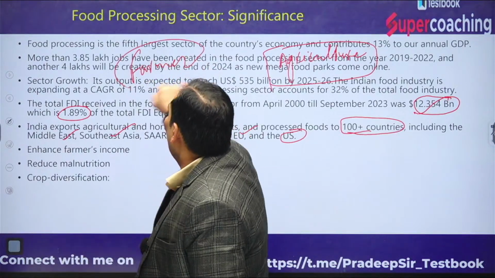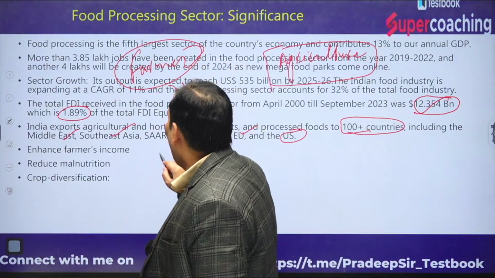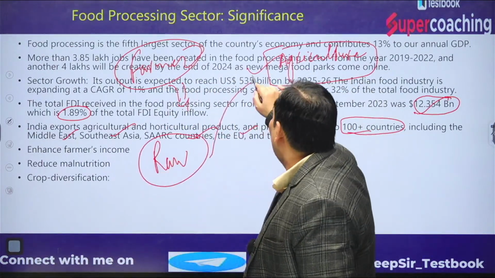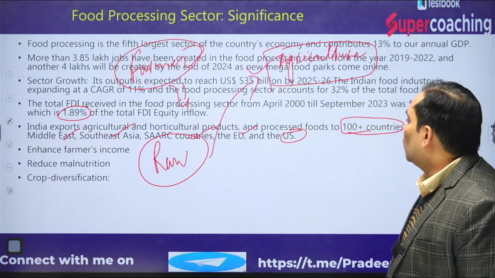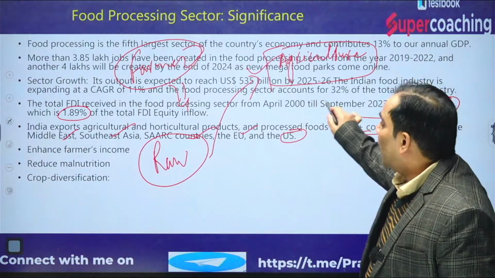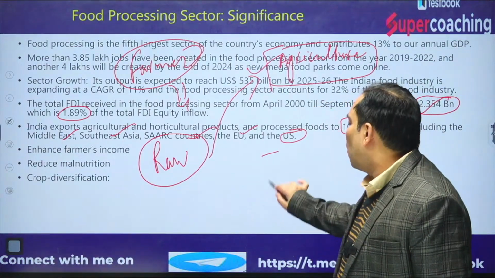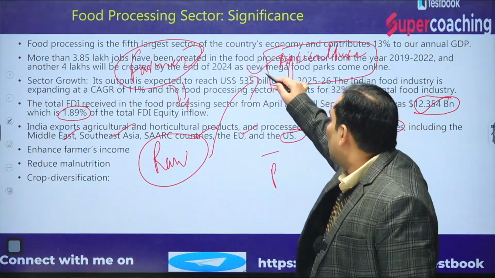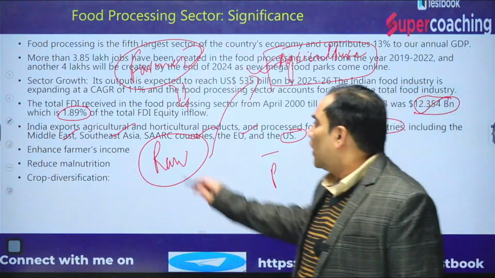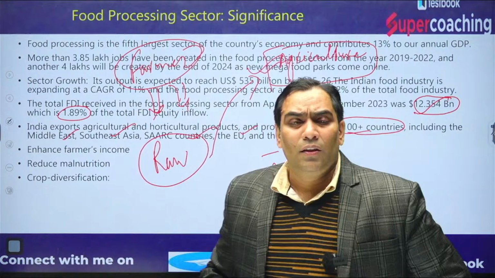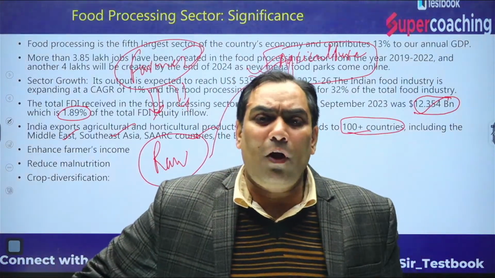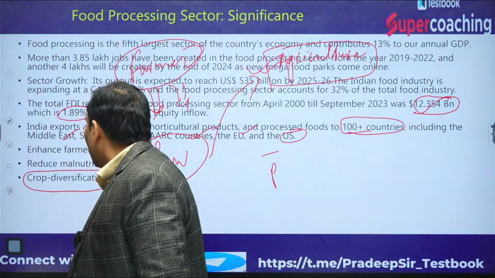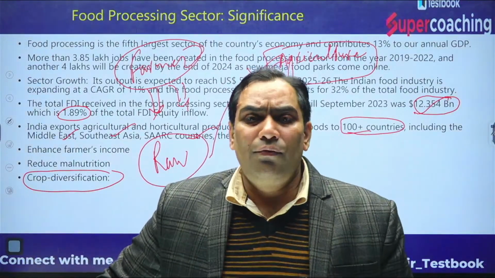They are going to have direct contact with the farmer in order to get the raw material, because these industries use agriculture produce as a raw material. It may be tomato, potato, pumpkin, whatever it may be. So it is going to increase the farmer's income. They are going to produce different types of crops. That's why it is also instrumental for crop diversification, which will increase the fertility of soil.